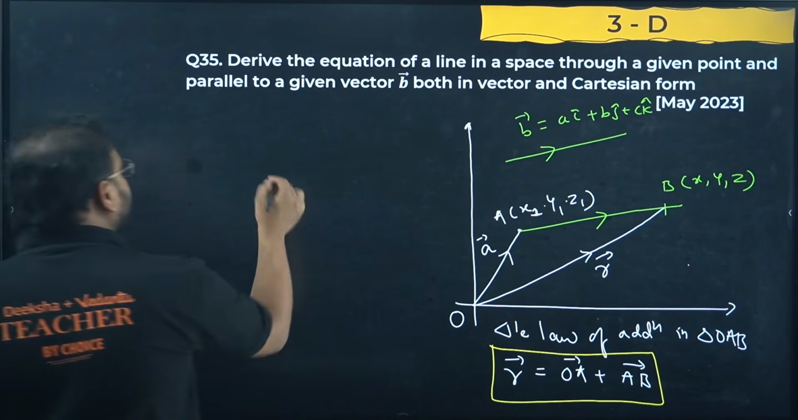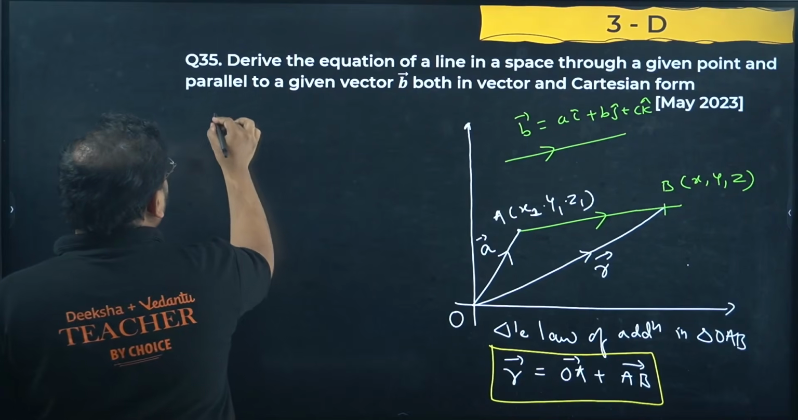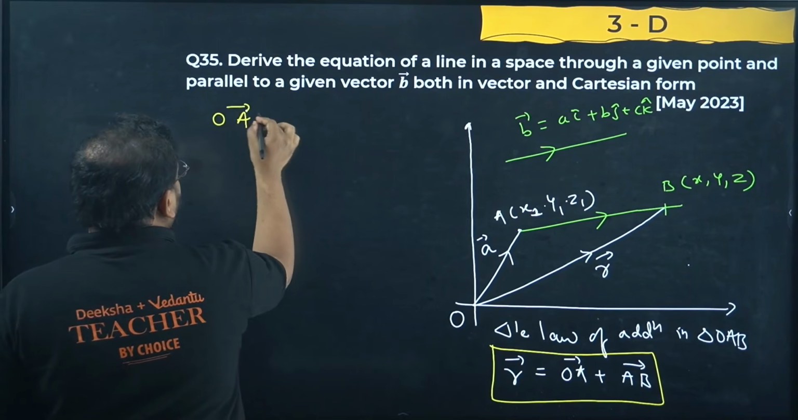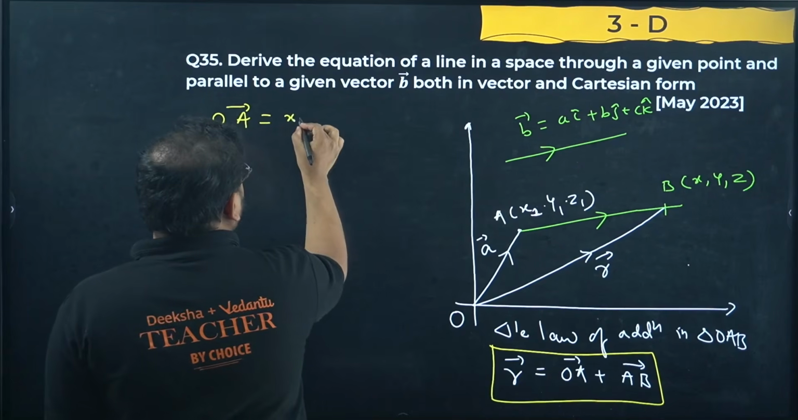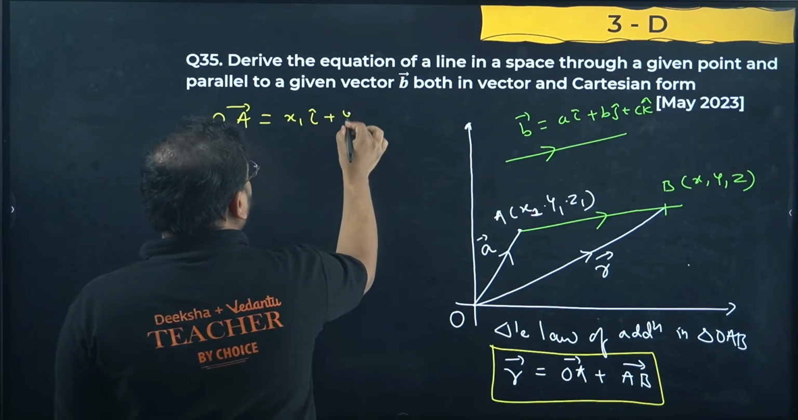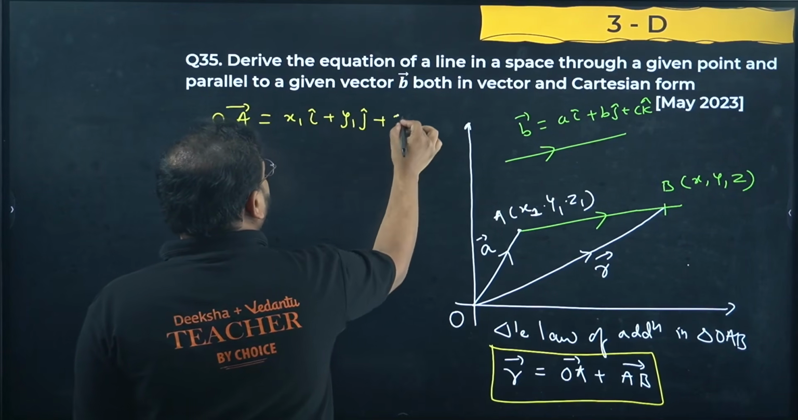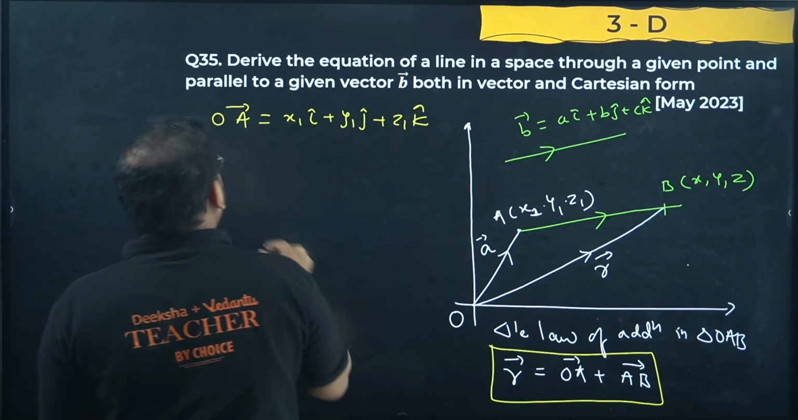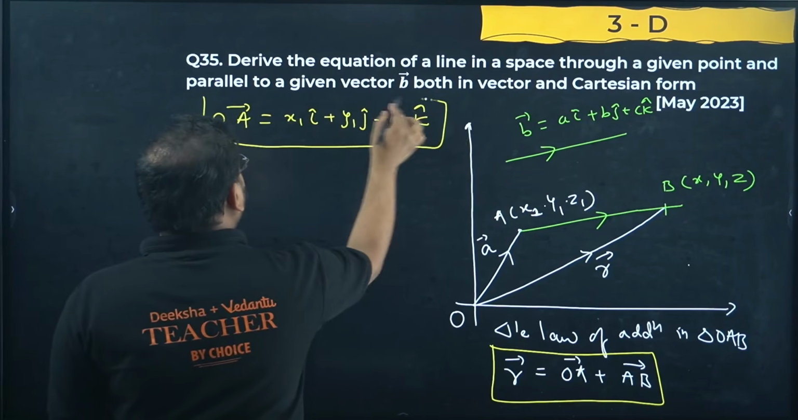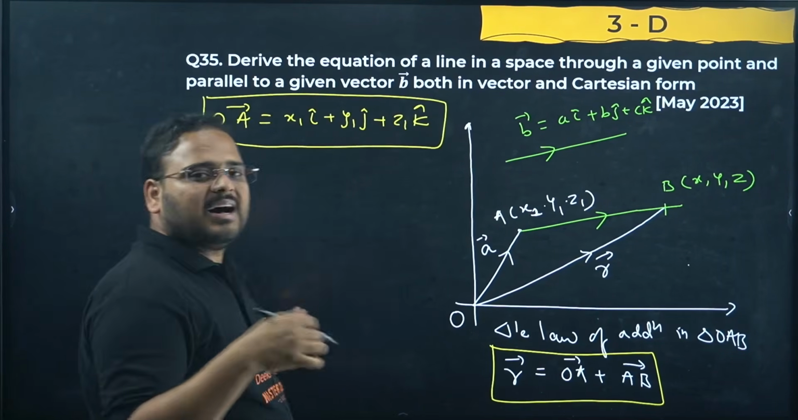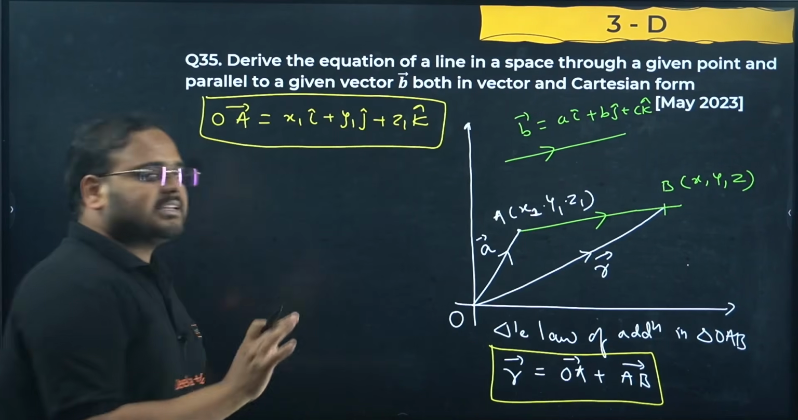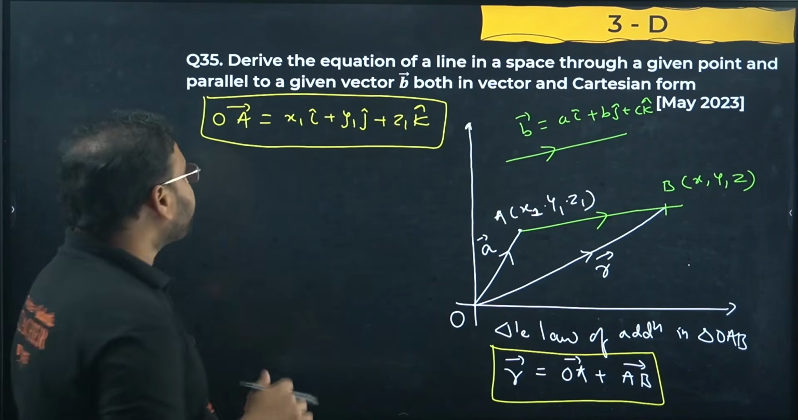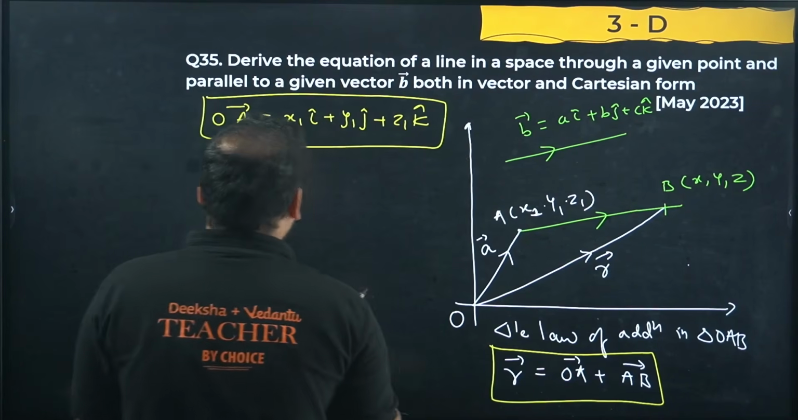Let's write vector OA first. Vector OA is given by, since I have the coordinates known, x1 i cap, y1 j cap and z1 k cap. I know I have taught you this concept many times, but still, this is the last time before the examination that I have to teach you once again. That's why I'm doing whatever I'm doing over here. Okay, good. So this is my OA vector.